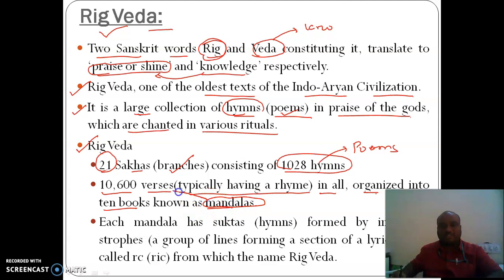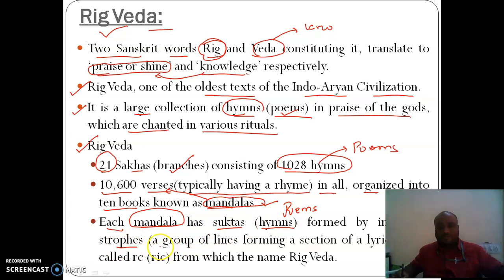Each mandala consists of suktas, otherwise called hymns or poems, formed by individual strophes.